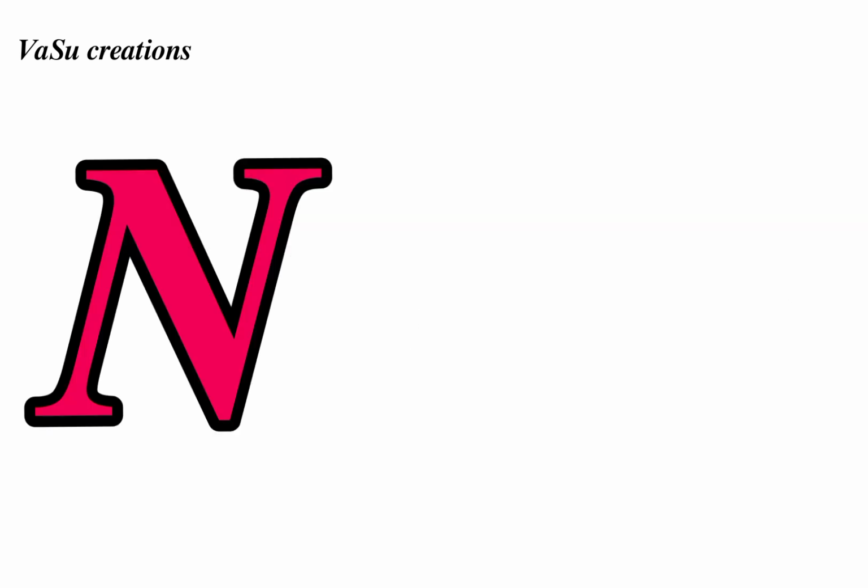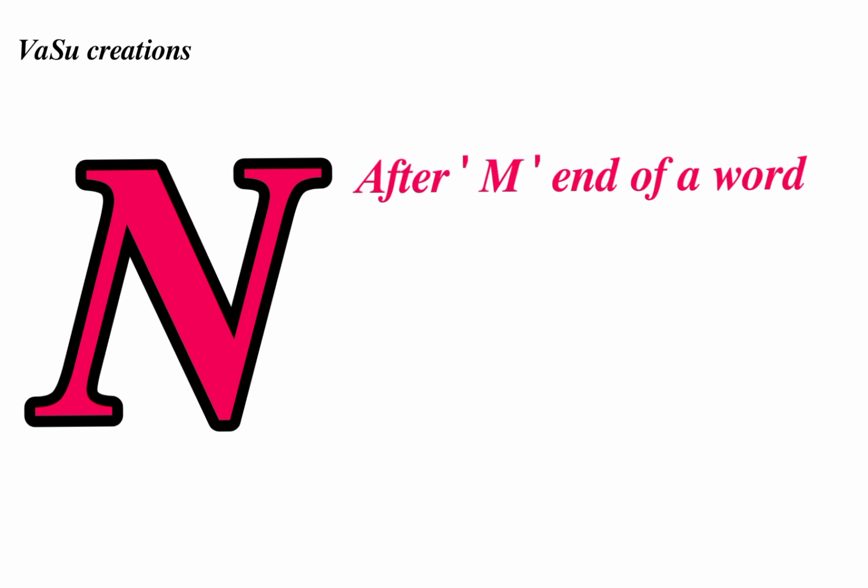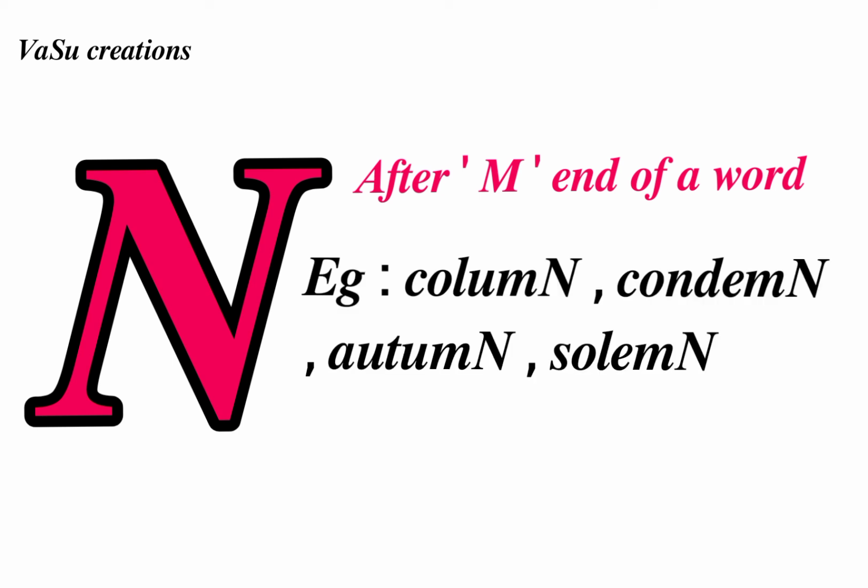The next letter is N. If we see the condition, at the end of a word, N is not pronounced when it comes after M. Let us see the examples: column, condemn, autumn, solemn, etc. In all the above words, the N came after M and N is considered a silent letter.